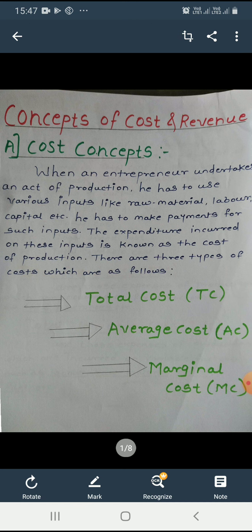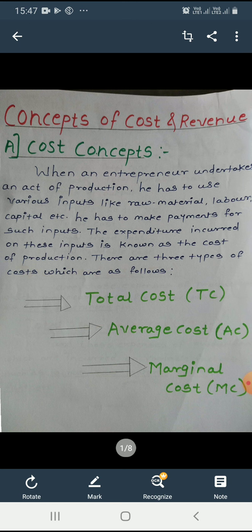Inputs are very important because without inputs, output, meaning production of goods, is not possible. So the expenditure incurred on these inputs is known as the cost of production.